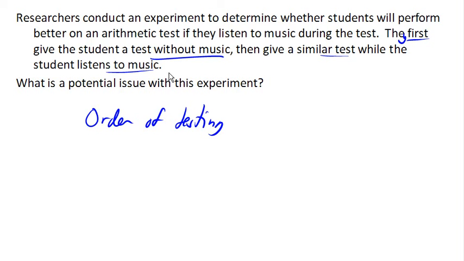Now, if we could do this study, the way to control or take care of that confounding would be to have half the students do the test without music first, then with music, and then the other group do it in the reverse order. And that way we could see if the order was having an effect.